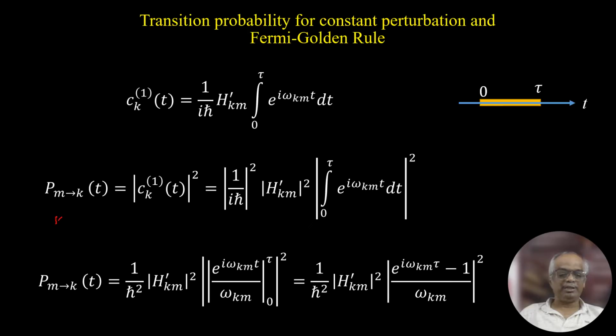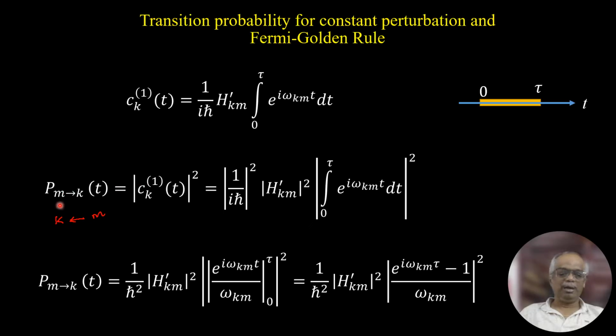Most of the authors use this symbol where the arrow is reversed, indicating the bra vector and the ket vector, but I am following initial to final. Normally they will mention final to initial. Whatever it may be, it is only the convention of sign, that's all.